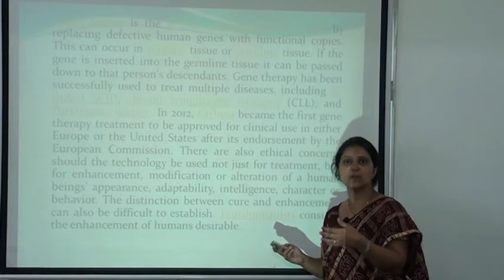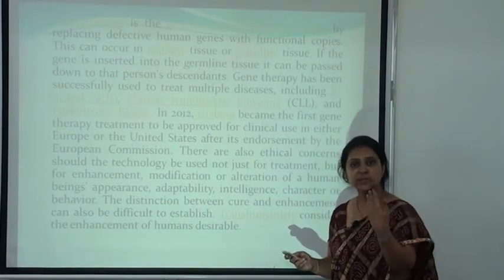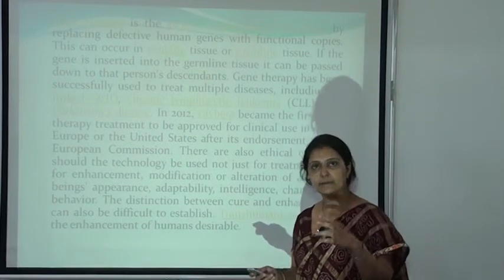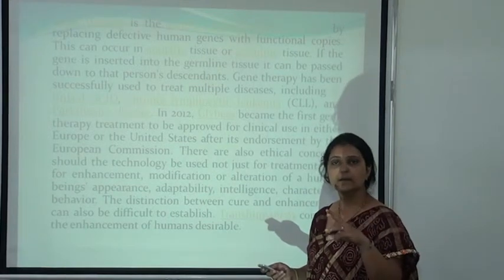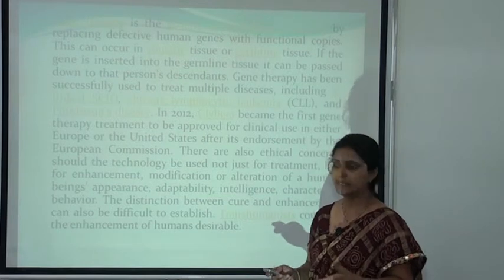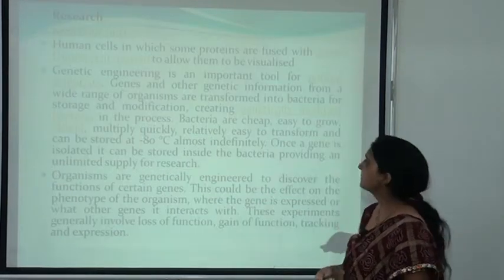All these types of genetic disorders can be cured by the use of gene therapy, that is, the insertion or deletion of a particular gene sequence from the whole DNA. So a defective gene can be replaced by inserting the normal gene, and this gene therapy is very useful for the treatment of some diseases.